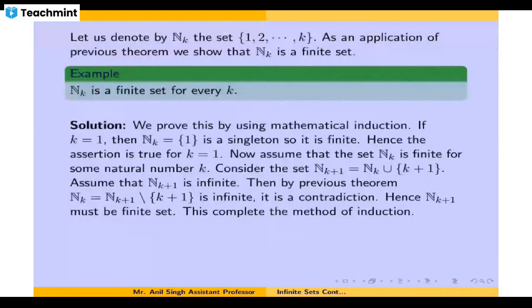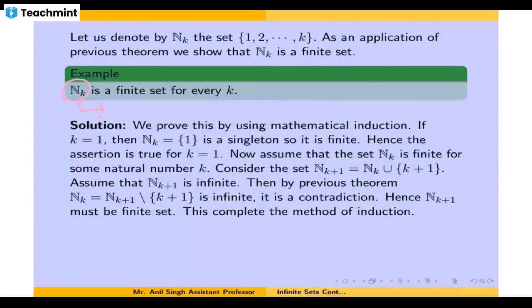So we are going to use this theorem to establish an alternate, equivalent definition of a finite set. But for that, we are going to introduce a notation, the notation of the first k natural numbers. It will denote the first k natural numbers, where k is also a natural number. You can call it an initial segment of k elements, but we just call it the set of first k natural numbers, n sub k.